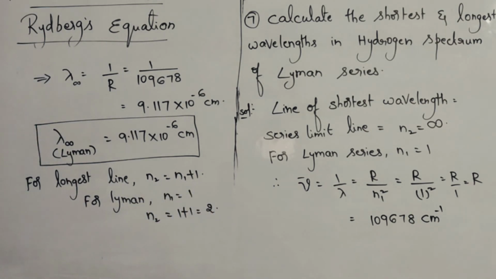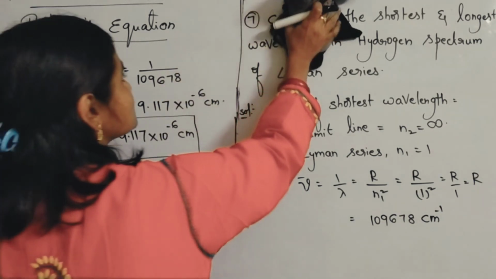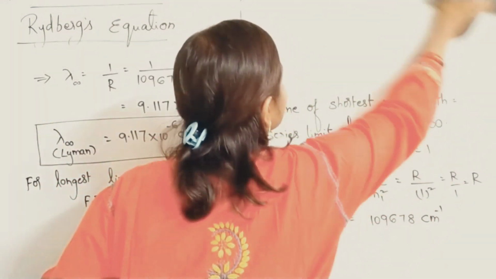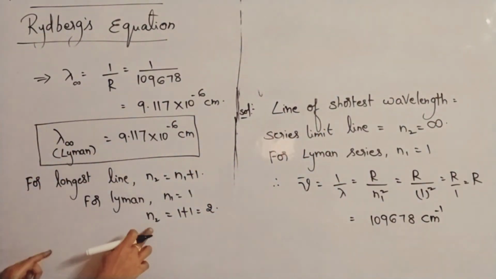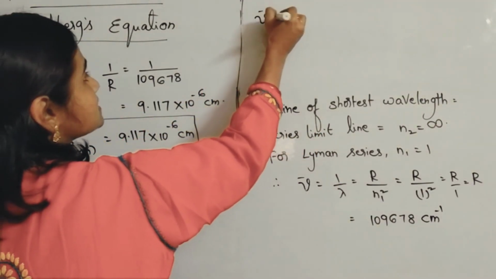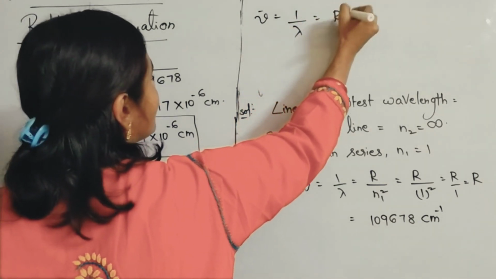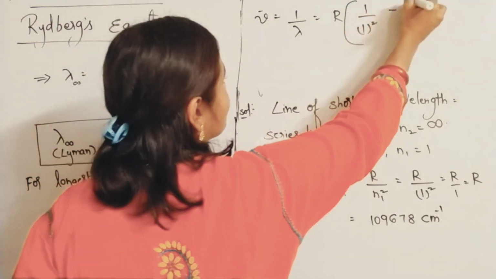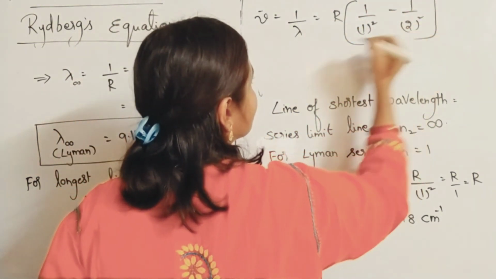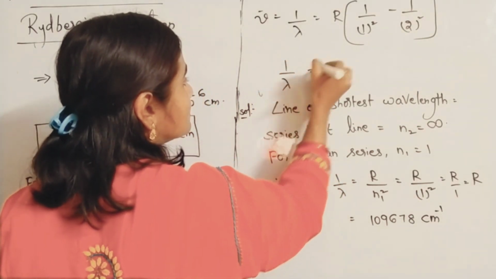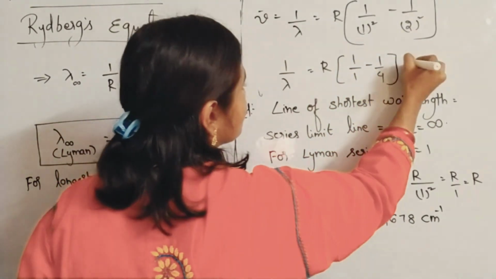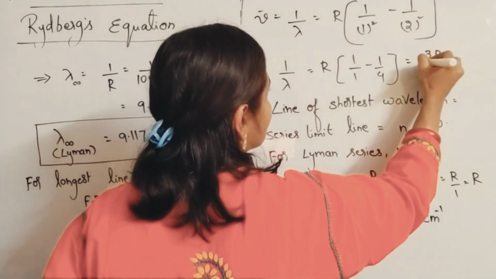So use Rydberg's equation: 1 by 1 square minus 1 by 2 square. Substitute this: nu bar equals 1 by lambda equals R into 1 by 1 square minus 1 by 2 square, which is R into 1 by 1 minus 1 by 4, which is 3R by 4.